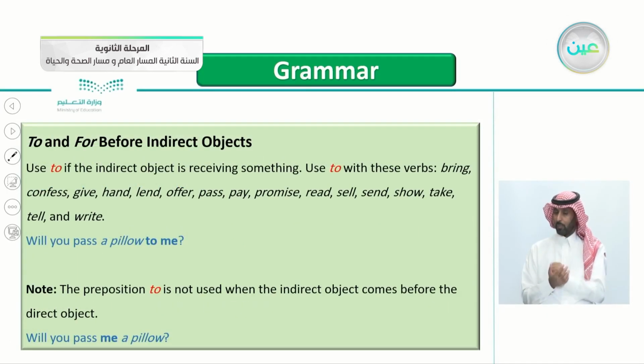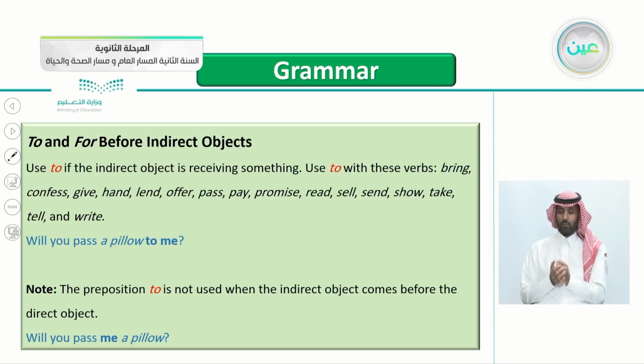The second part of the grammar here: to and for before indirect objects. So we'll be talking about indirect objects here regarding the words for and to. So let's begin with to here. We use to if the indirect object is receiving something. Again, we use to if the indirect object is receiving something, he is getting something.